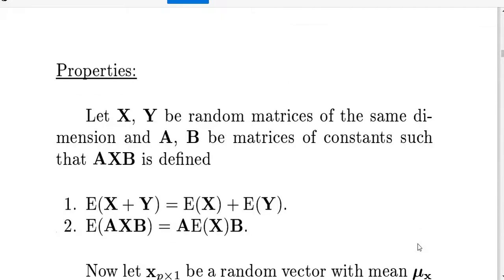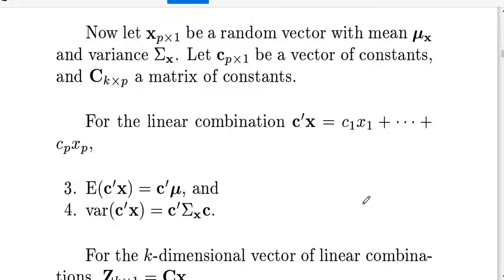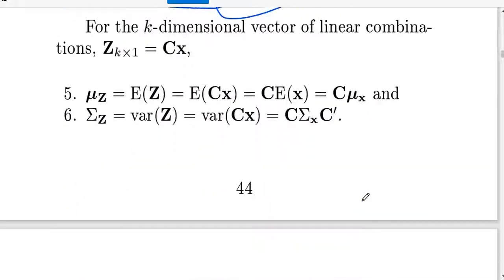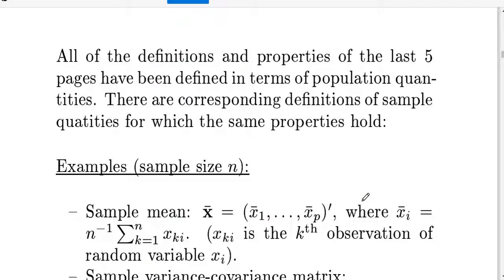Now we can see these properties. This property is important: expected value of c dash x equals c dash mu, and variance of c dash x equals c dash sigma of x into c. Why? Because we are dealing with multivariate, so the orders should be equal, so we can consider this case.